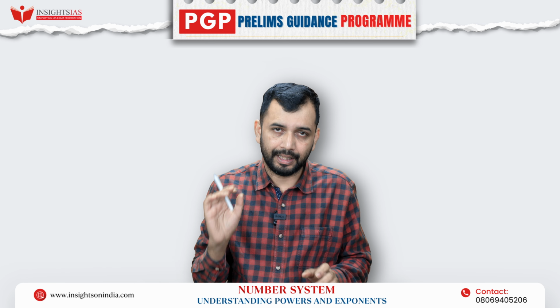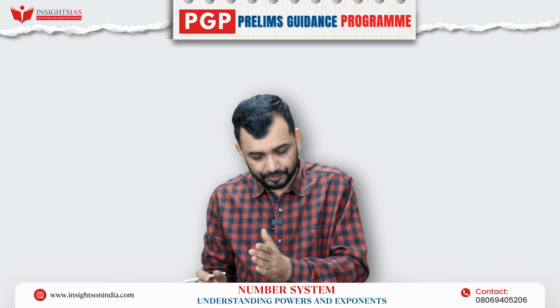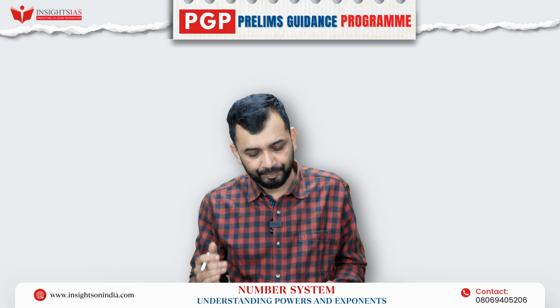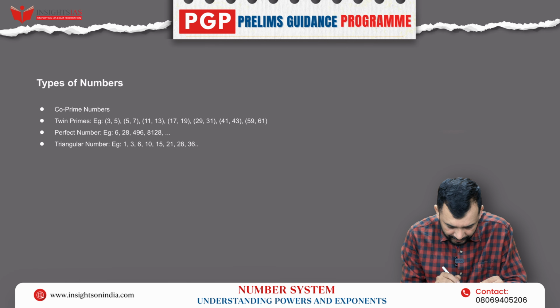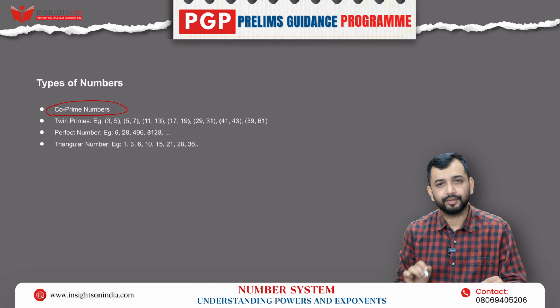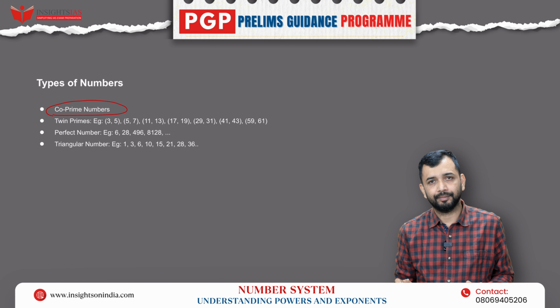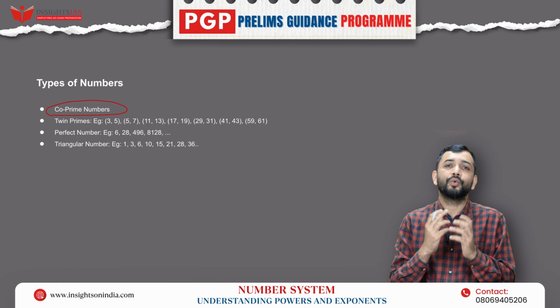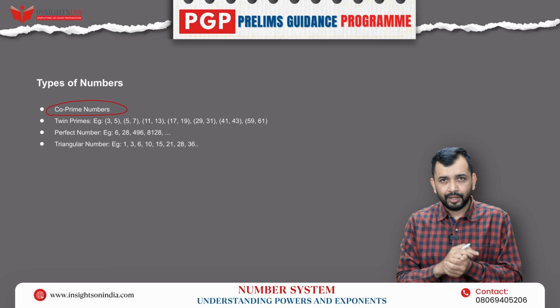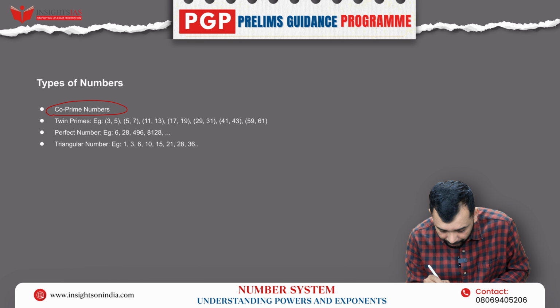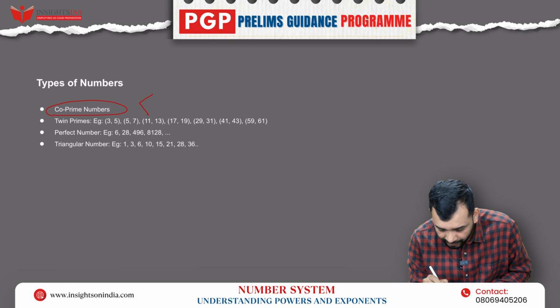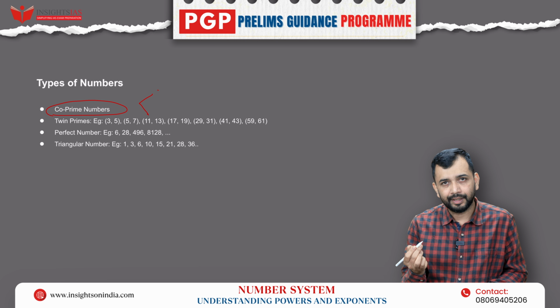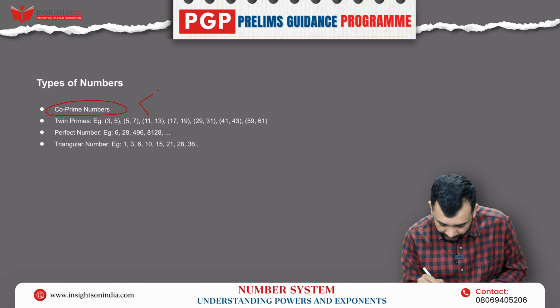So let's begin, right? So now, what are the types of numbers? One terminology is called co-primes. What is the meaning of co-primes? Whenever you are using co, that means we are comparing two quantities and talking about it. Now, when I say co-prime, what is the meaning of it? When I take any two numbers, that means, let's say if I take